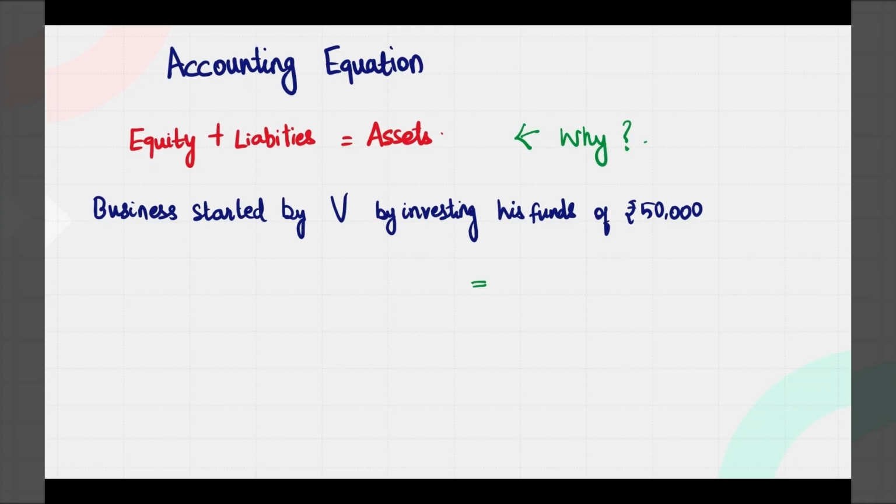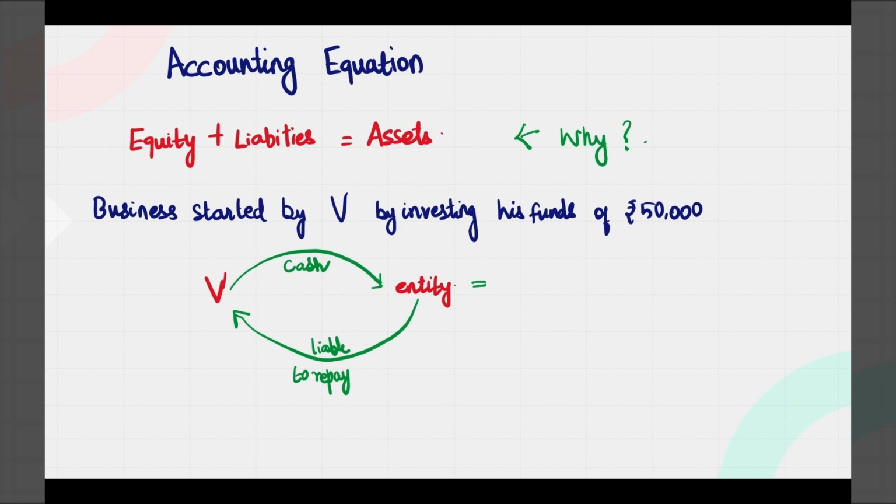So this is a transaction that has happened. Let us picturize this transaction. V has contributed cash to the entity. For the contribution of cash, what is the entity giving to V? It is giving an ownership. The entity is liable to pay these funds which it has received from V. So once again, we have the business separate entity concept, right?